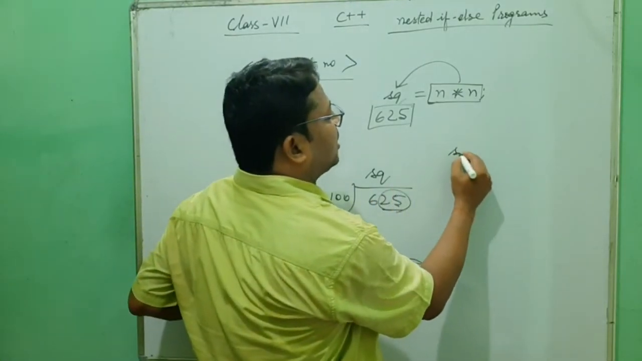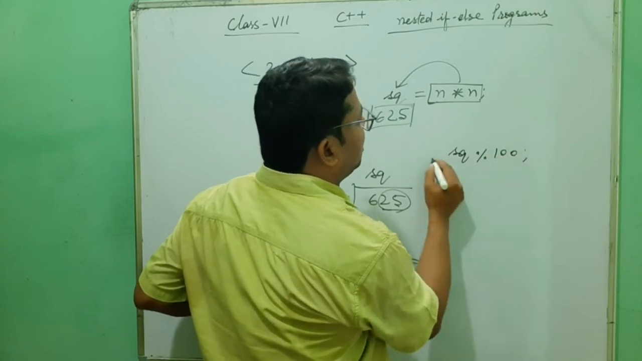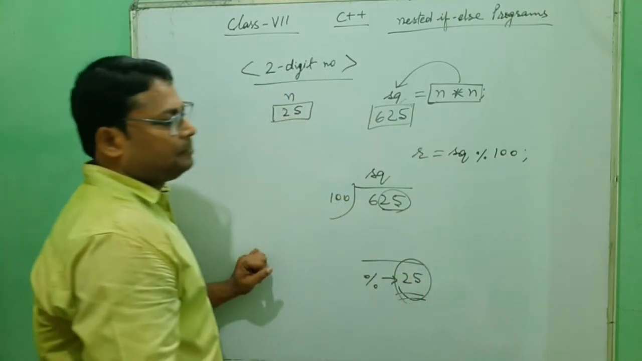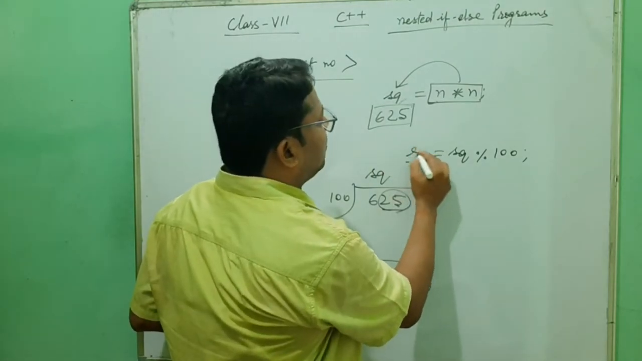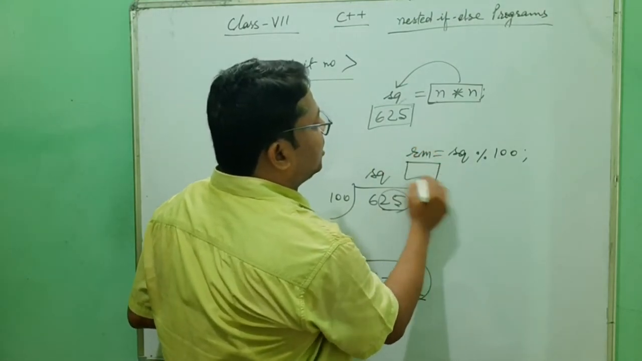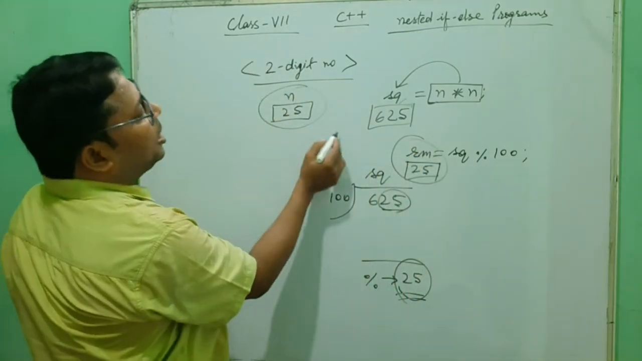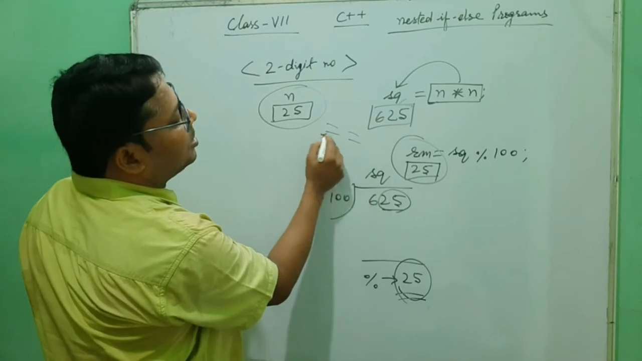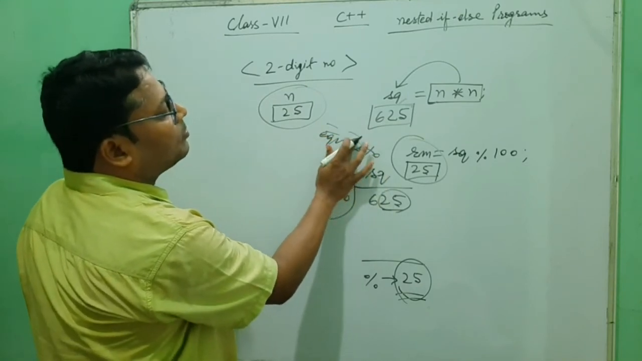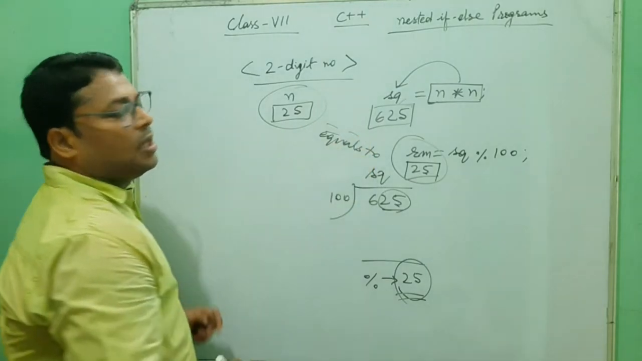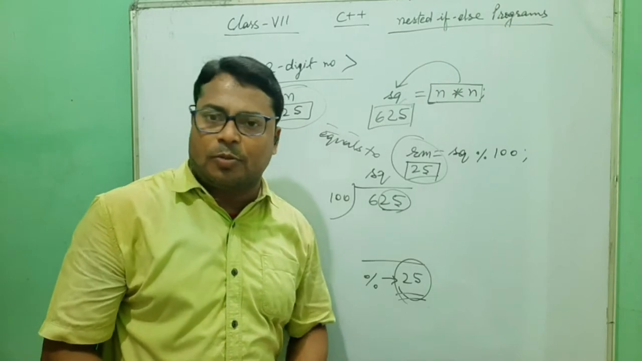Here, when you divide SQ by 100, you get a remainder. We keep the remainder in Rm, and you will get 25. Lastly, you check whether these both are equal to each other. If both are equal, then n is an automorphic number.